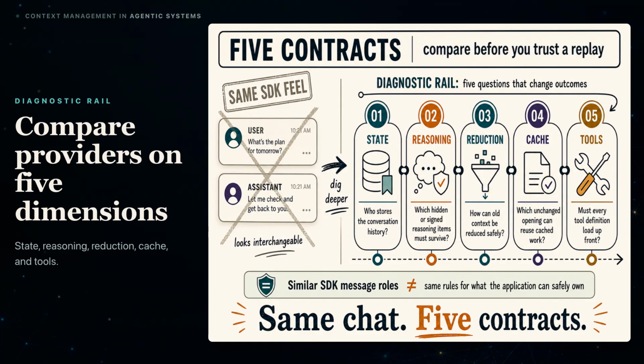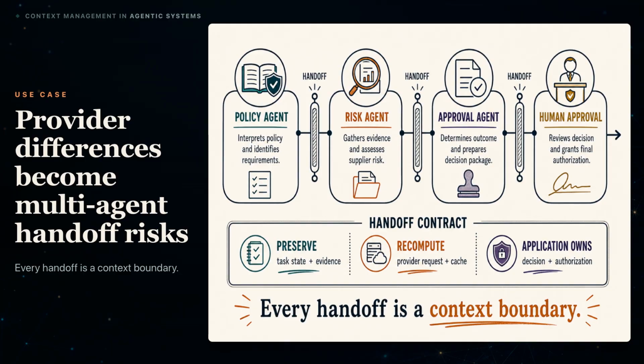2 software development kits may show the same message roles. These deeper rules decide what the application can safely own. Why do these 5 contracts matter in a real multi-agent system? Imagine a supplier exception workflow. A policy agent pulls the rule. A risk agent checks the current evidence. An approval agent prepares the decision for a human. Every handoff is a context boundary.